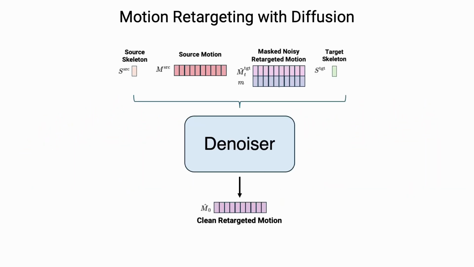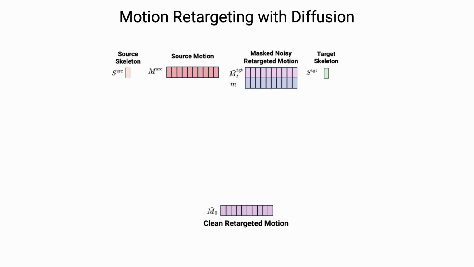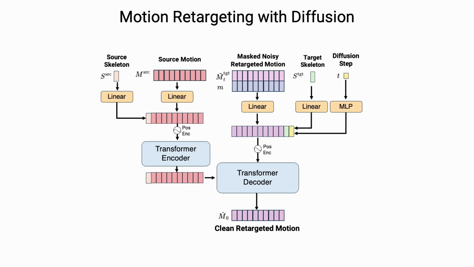To train a motion paraphrasing model from this dataset, we introduce a novel diffusion architecture. At each denoising step, the model takes in a source motion, target skeleton, and a noisy motion with inpainted constraints. The denoiser then predicts a clean motion on the target skeleton. Please see the paper for full details of the architecture.